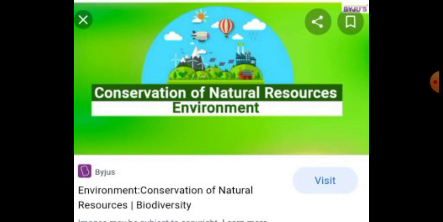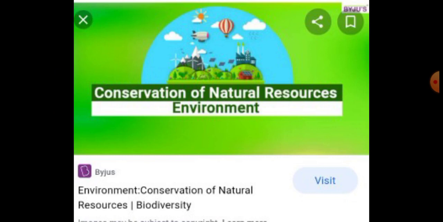Because of that, in the year 1982, the United Nations developed the World Charter for Nature, which recognized the need to protect nature from further depletion by human activity. So, there are some measures we can take to protect the natural resources.